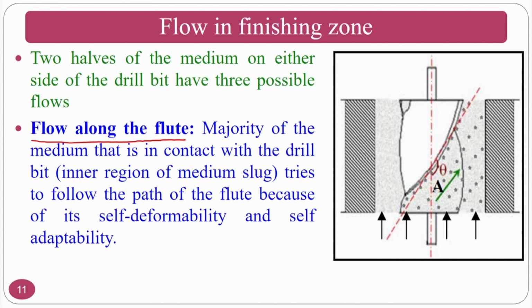Because of that, the medium tries to flow through the flute. That is, the inner region of the medium slug tries to flow along the path of the flute, because of its self deformability and self adaptability. It will adapt all the motion along with the flute.